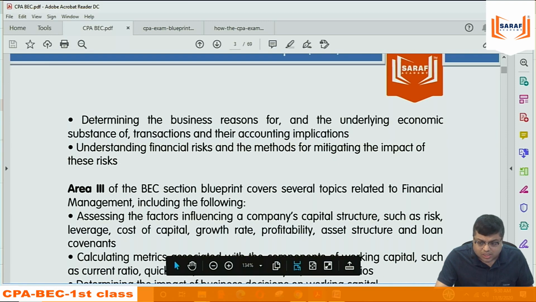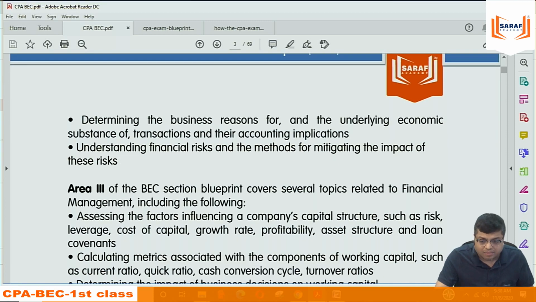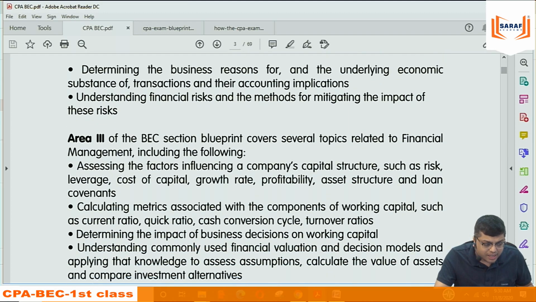Like in Indian courses, we study economics at foundation level. That way economics is included here. Because generally in CA, CWA, you don't study economics in inter and final. So the foundation level course of economics is included here.